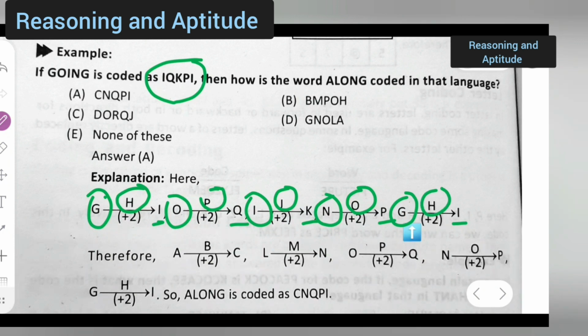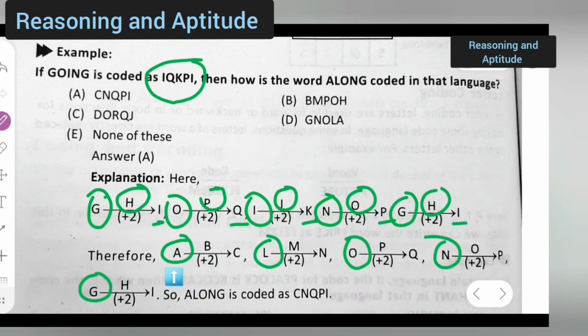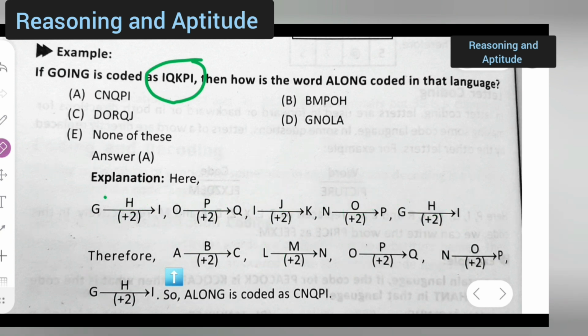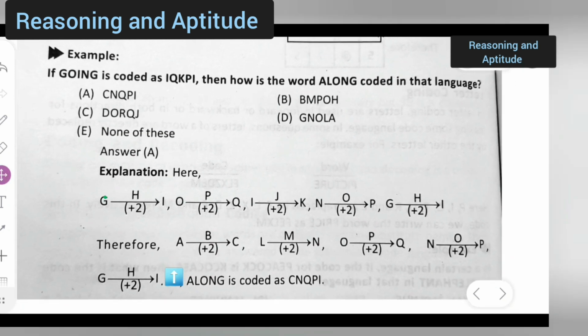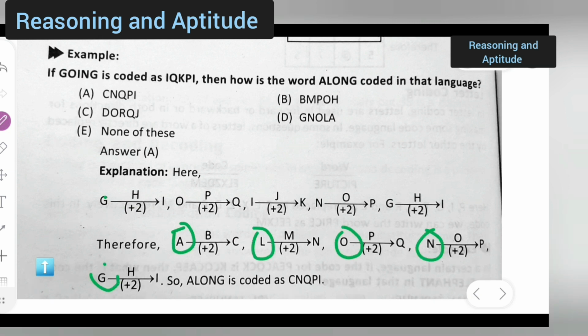In the same way, what it says is along is coded as. Now write it down. Here what you are writing is A-L-O-N-G, right? I hope you all can see this part clearly, okay? So you can see over here A-L-O-N-G, along.